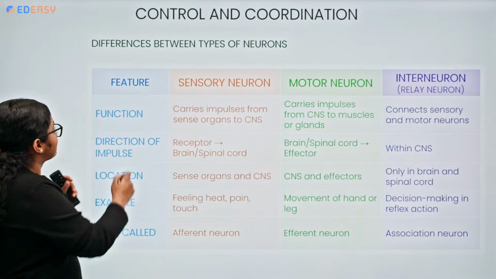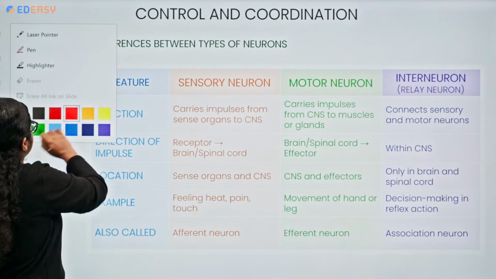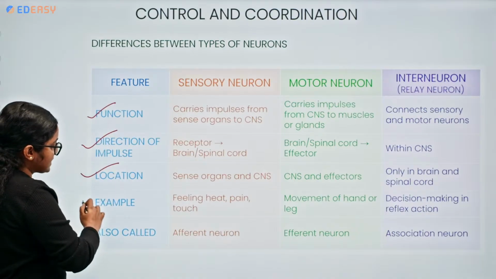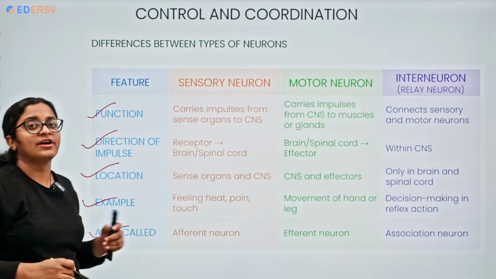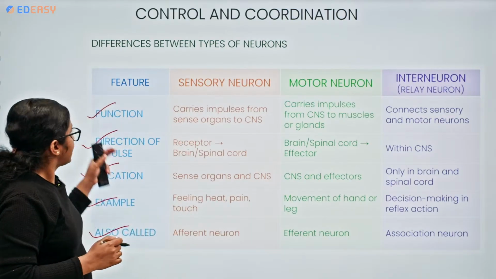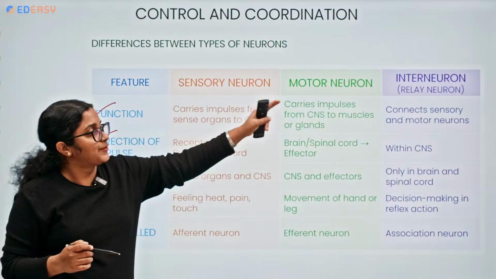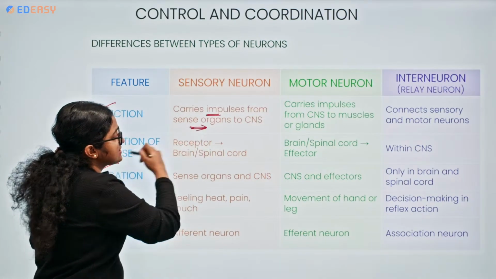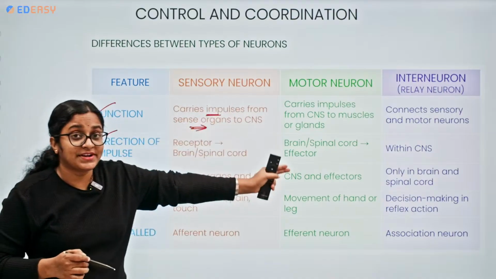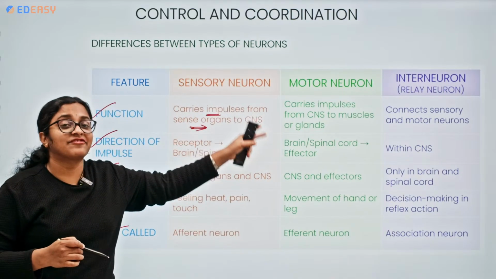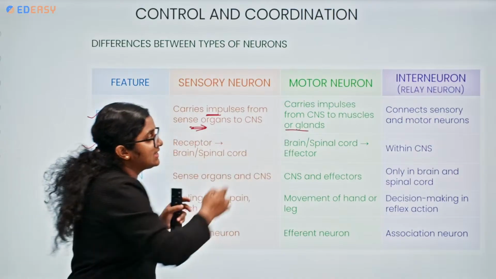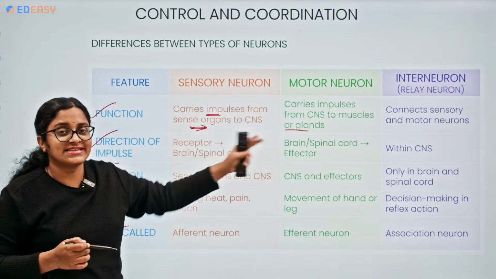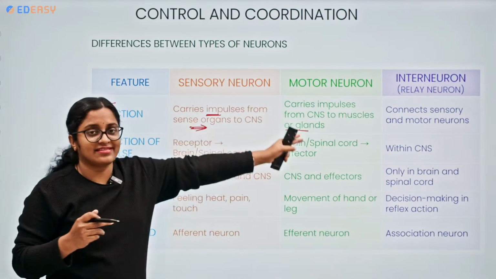Now we could see the function over here. The features include the function, the direction of impulse, location, example, and what it is also being called. So the function of sensory neuron, motor neuron, and interneuron. Sensory neuron carries the impulses from sense organs to the CNS. Motor neuron carries them from the CNS, the central nervous system, to muscles or glands. Interneuron or relay neuron connects the sensory and motor neurons. It is acting as a connecting bridge between this and this.